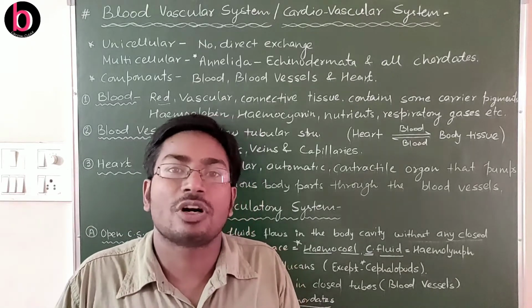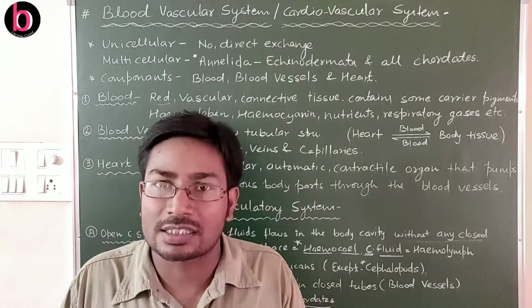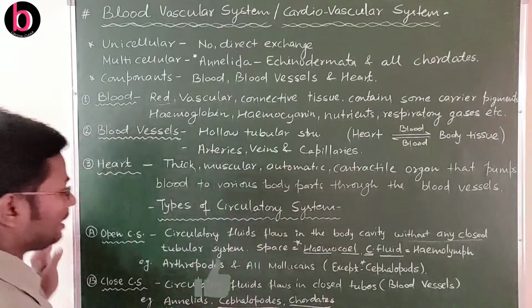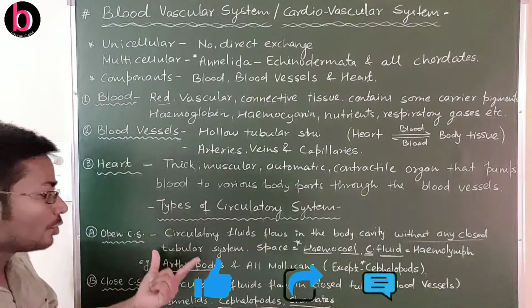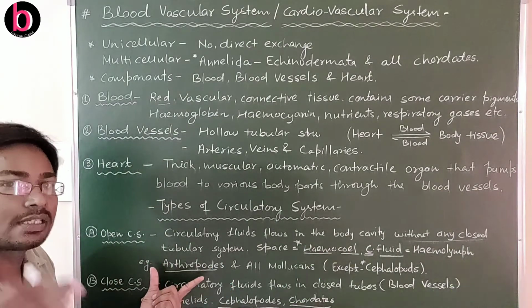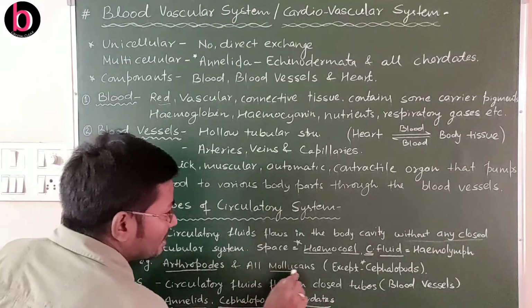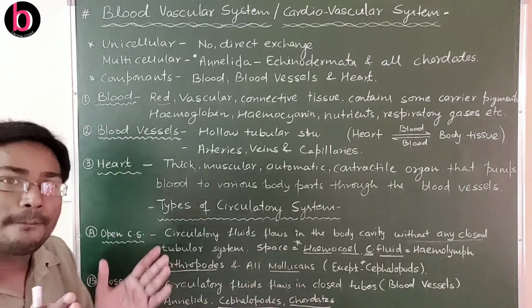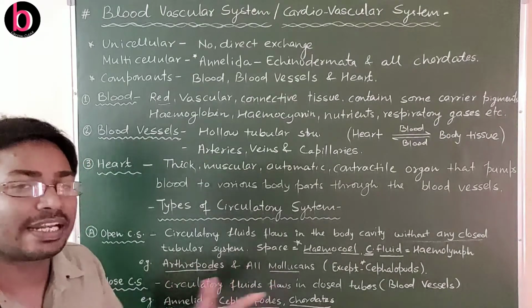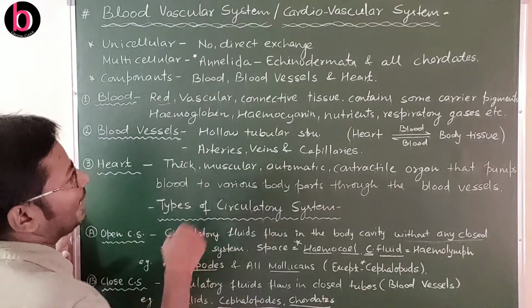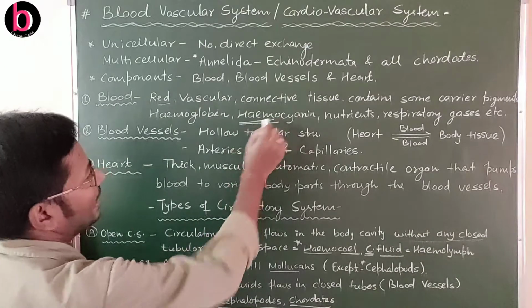There is no presence of red blood cell like structures. Especially in arthropoda, this one is prawn, and in mollusca, this one is pila. These two are very important. They have the respiratory pigment hemocyanin.